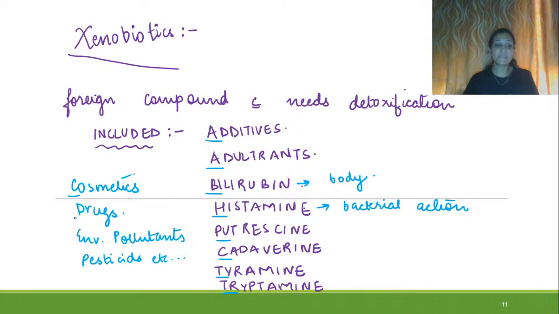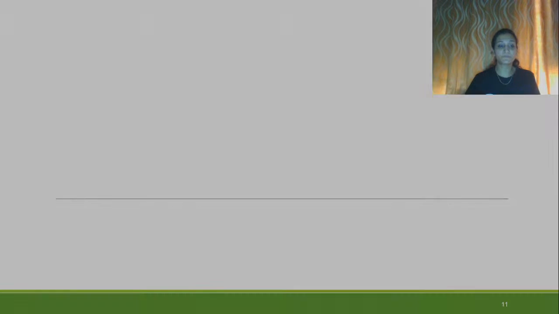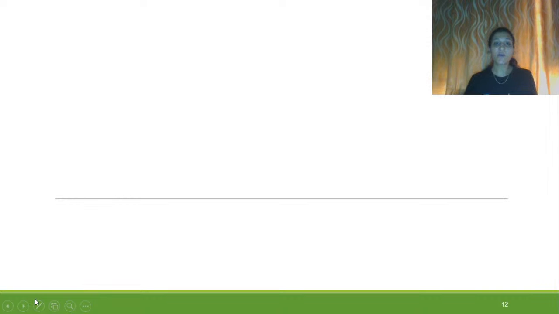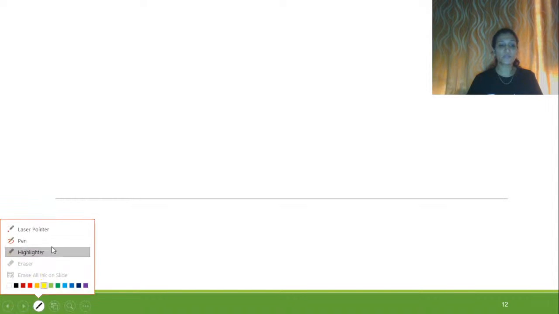So remember at least these xenobiotics which are present in our body, and they are actually foreign to our body, so they need to be detoxified. So xenobiotics are foreign in nature, and they are additives, adulterants, bilirubin, histamine, putrescine, cadaverine, tyramine, tryptamine, cosmetics, drugs, environmental pollutants and pesticides, right? So let's move further: how are they detoxified? If we are saying that yes, they will be detoxified, what is the way in which they will be detoxified? So metabolism of xenobiotics occurs in two phases.